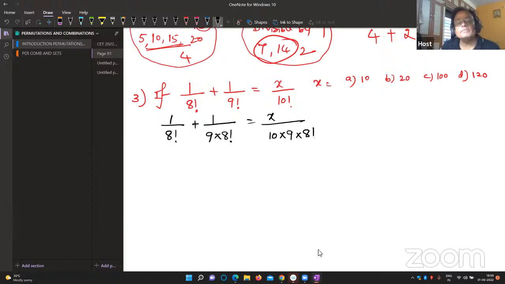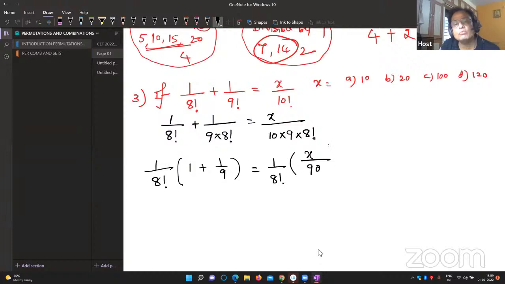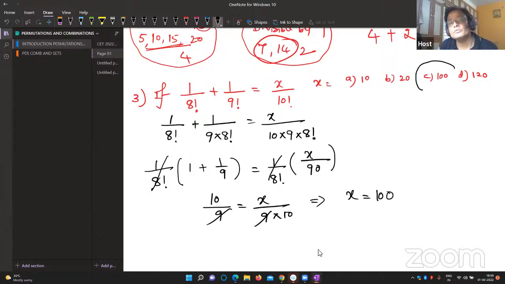I think you got the point. If I take 1 by 8 factorial as the common factor here, then 1 plus 1 by 9 is equal to x upon 10 into 9, with 1 by 8 factorial on both sides. 1 by 8 factorial gets cancelled. 9 plus 1, 10 by 9, is equal to x by 9 into 10. 9 and 9 get cancelled. x is equal to 100. Option C is the right option.